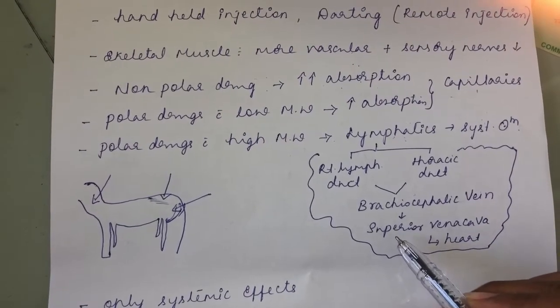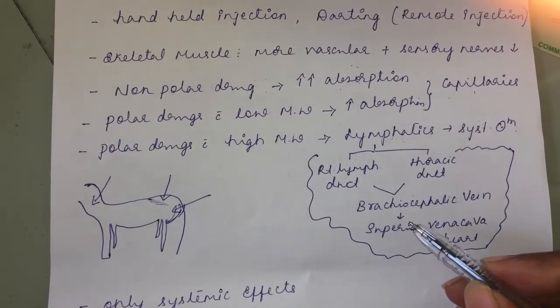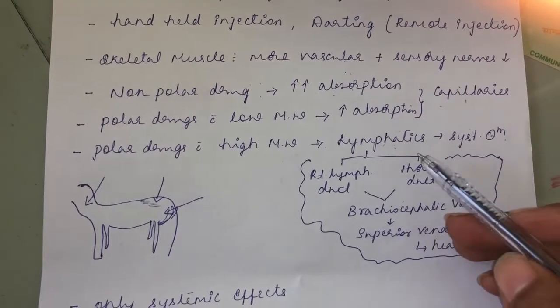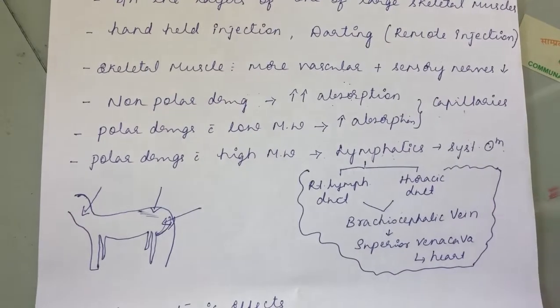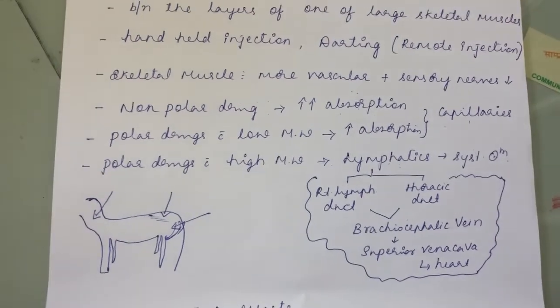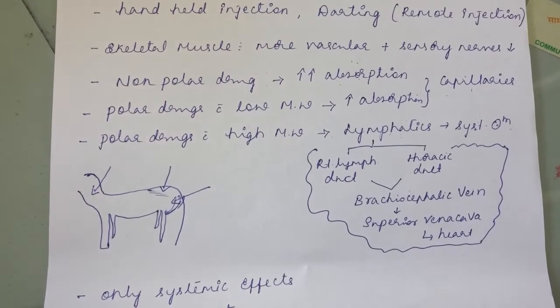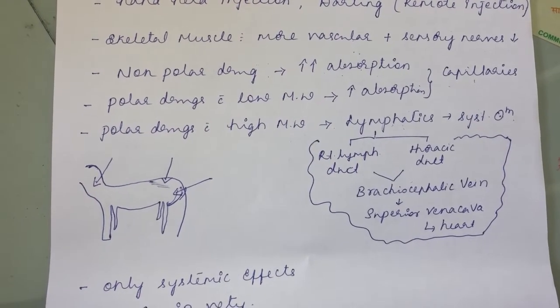Whereas for veins, the lower body drains into the inferior vena cava, and for the upper body the veins drain into the superior vena cava. In the lymphatics, whatever the position of the drug, if it enters the lymphatics, it will ultimately drain into the superior vena cava, then into the heart.